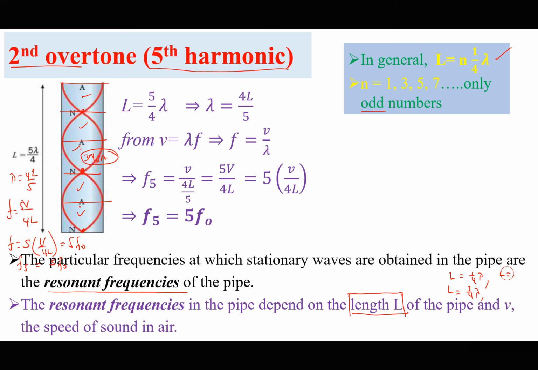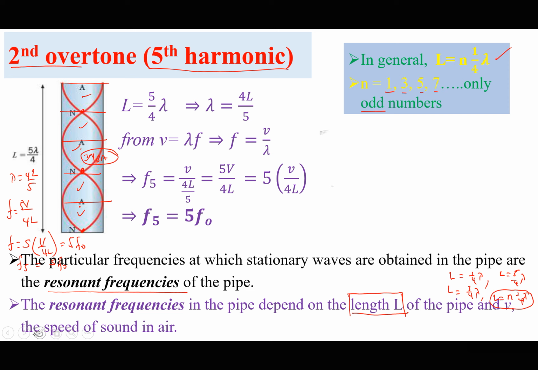And for the third one, L was 5/4 of a wavelength. So in general, for a closed pipe, L is n times a quarter of a wavelength, where n must only be an odd number.